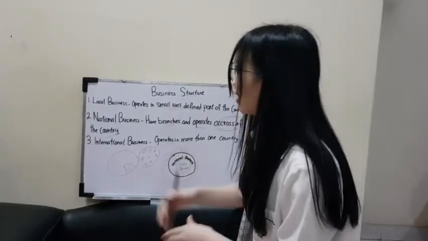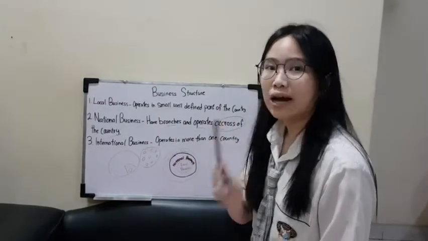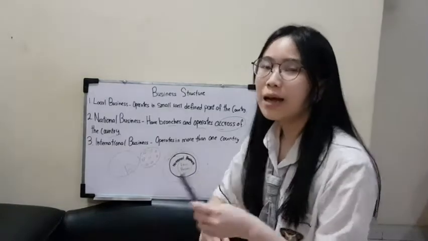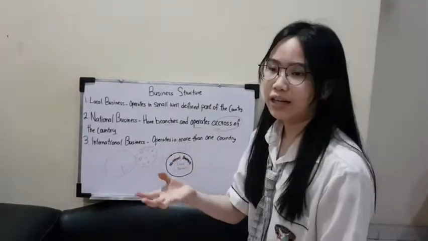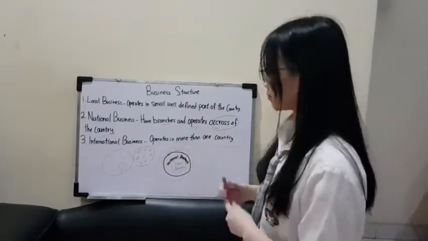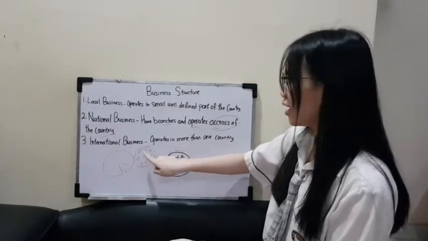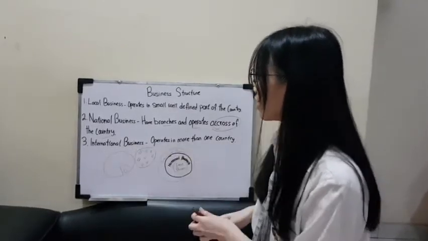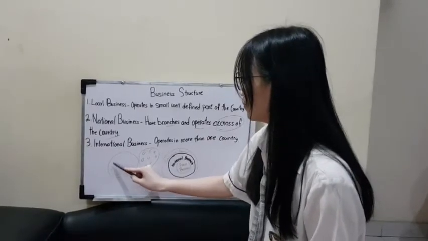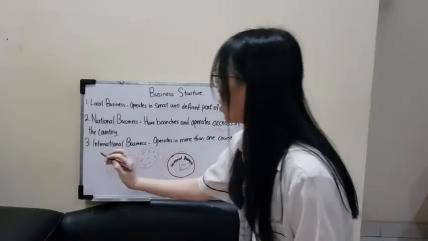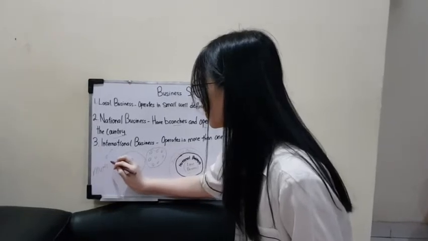Now, international business means that it operates in more than one country, which means it not only operates in one country, it also operates in other countries. So if this is one country, an international business will have its businesses not only in this country but also in this country. This international business can also be called a multinational business.